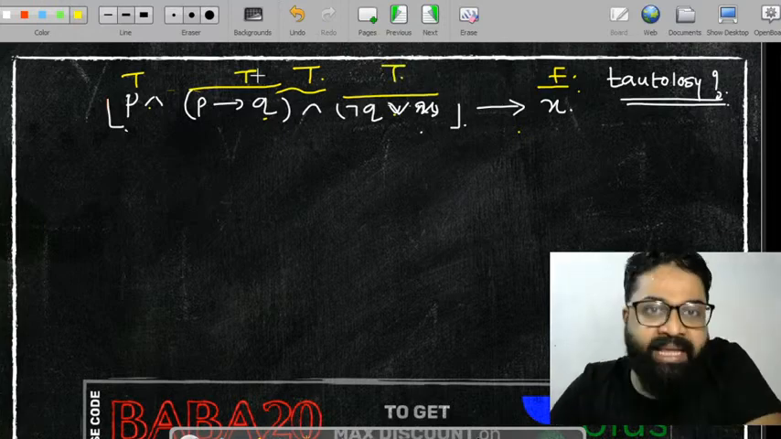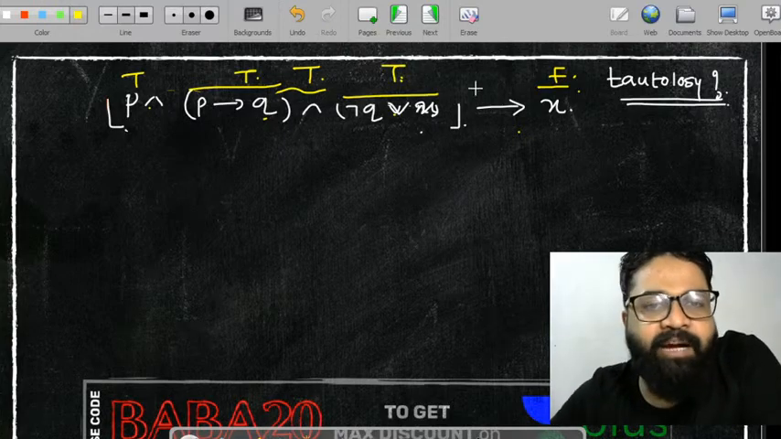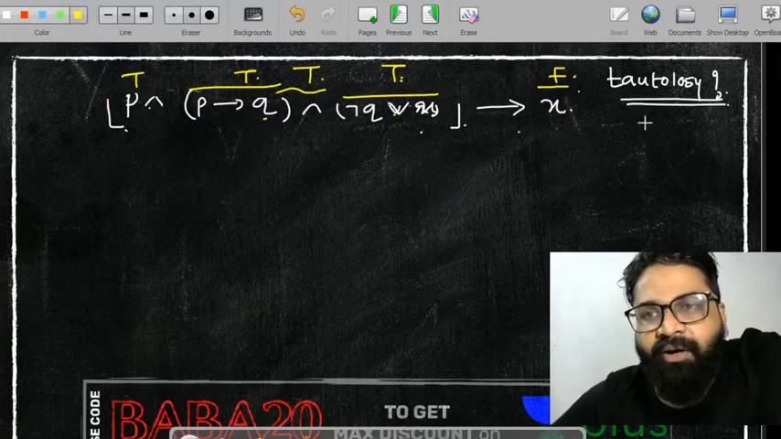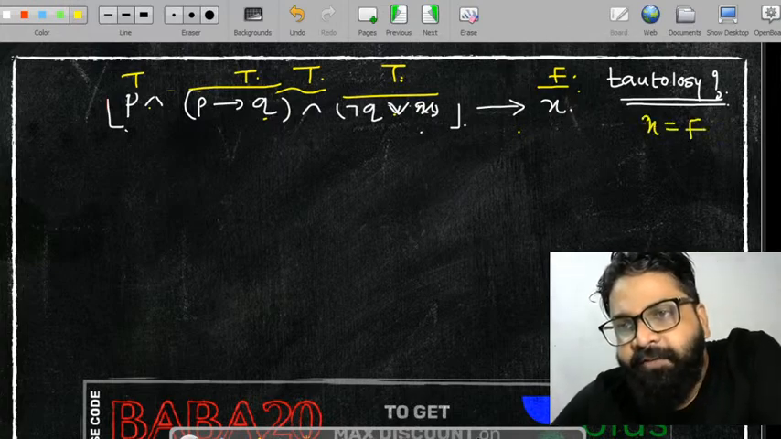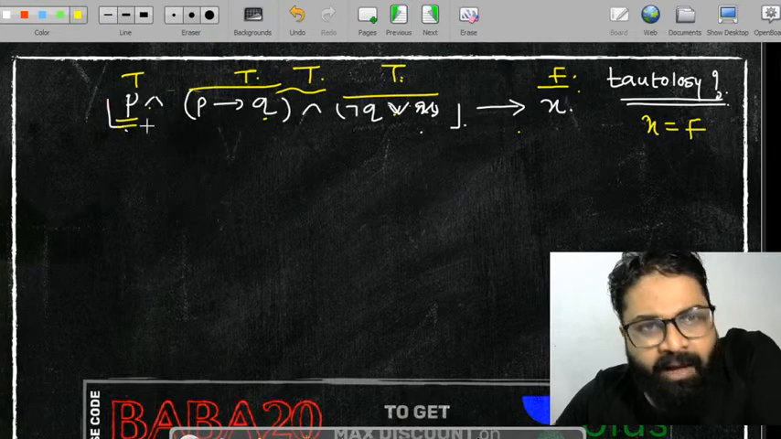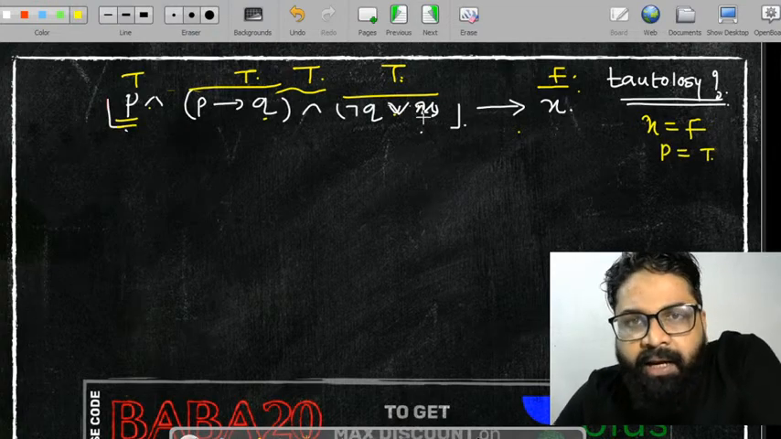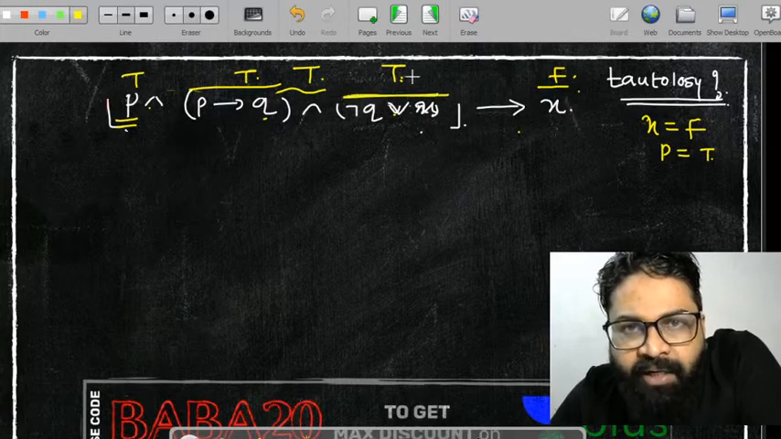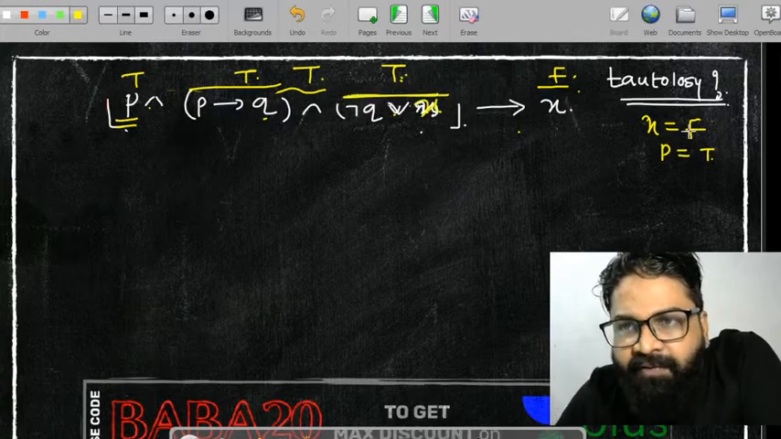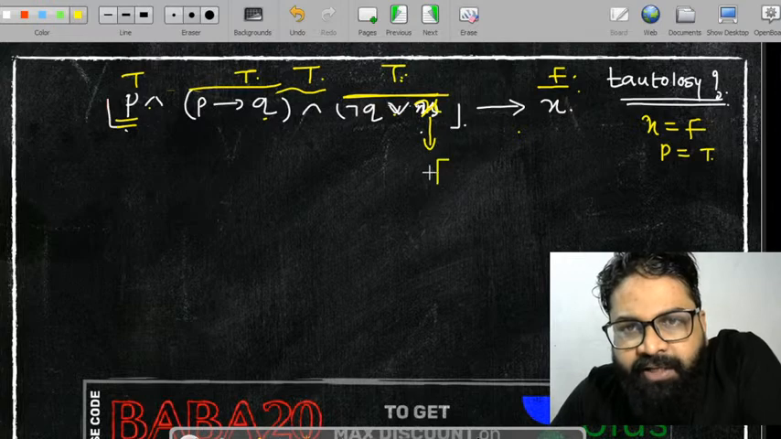So this is true, this is true, this is true, because on the left side I have to take this as true. Now I got the value of x as false. I got another value for p. I got p as true. Now see, the whole statement is true. What is the value of x? The value of x I got as false.